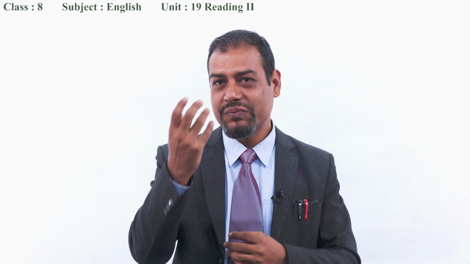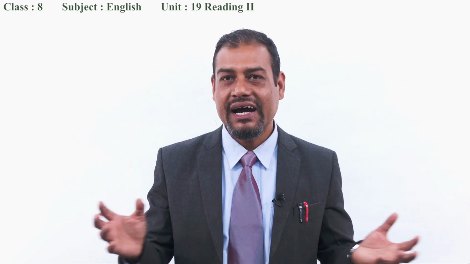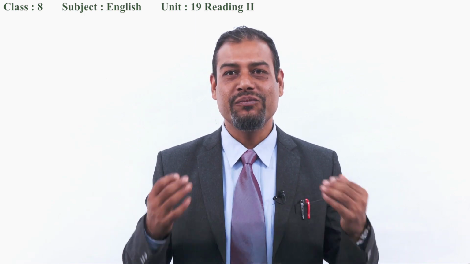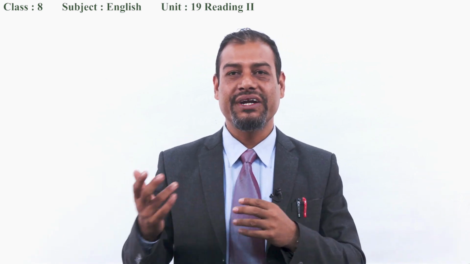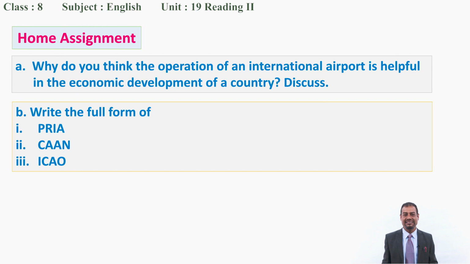So that you speak, you read, you write, so we have to improve our language skills like listening, speaking, reading, and writing. Now, we have another question also, that is B. Write the full form of. Now, you can find these terms in the text like PRIA. So, what is the full form? You can search on your internet, okay?